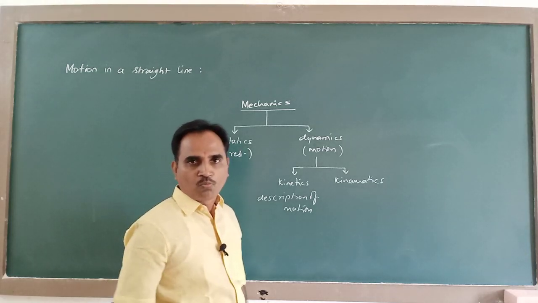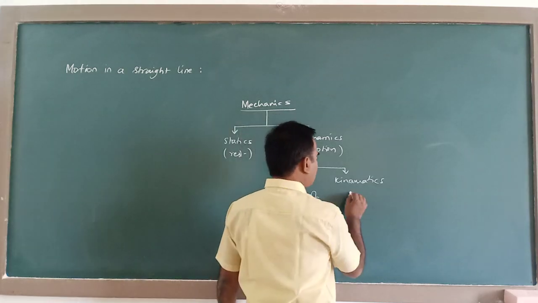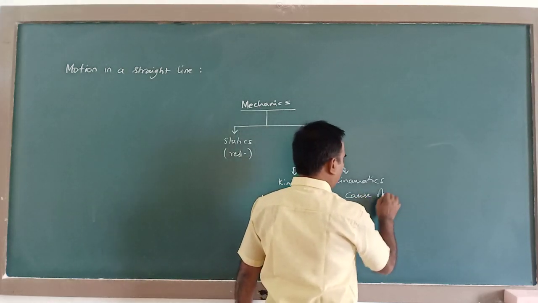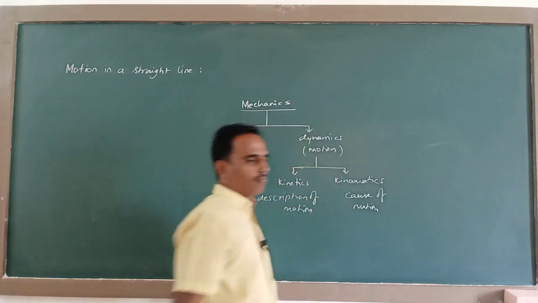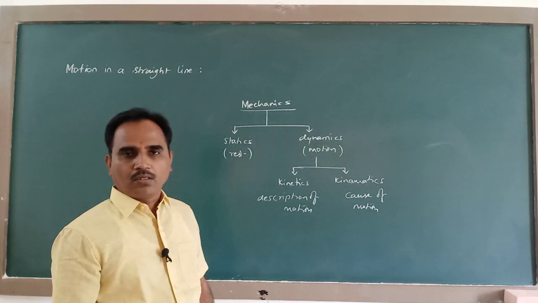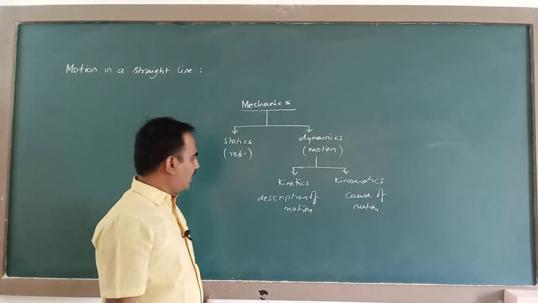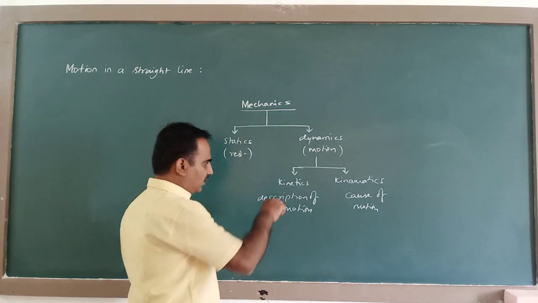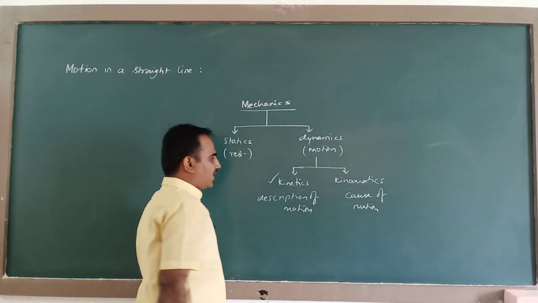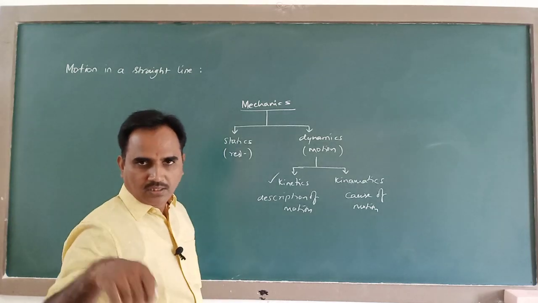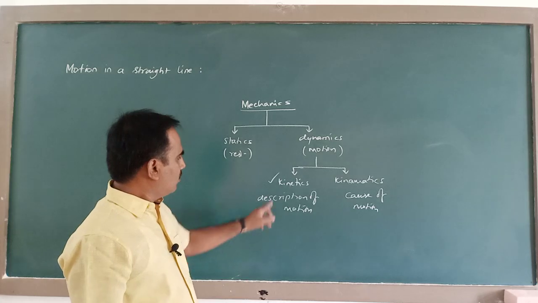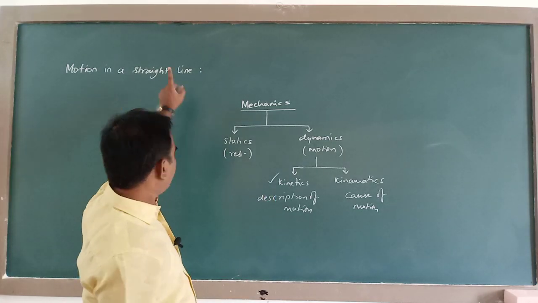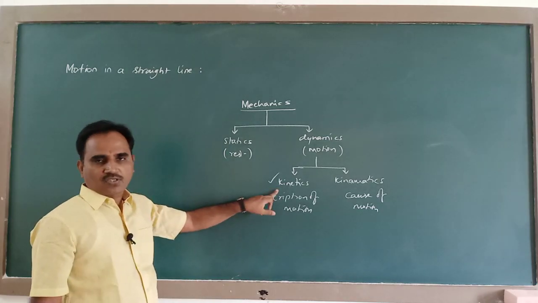What makes the body move? So here, in this chapter you are going to study about kinetics. In the next chapter you study kinematics. So motion in a straight line comes under the study of kinetics.